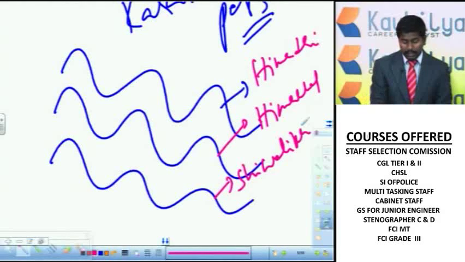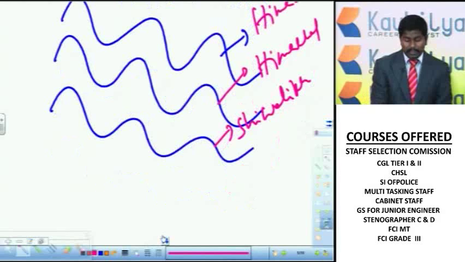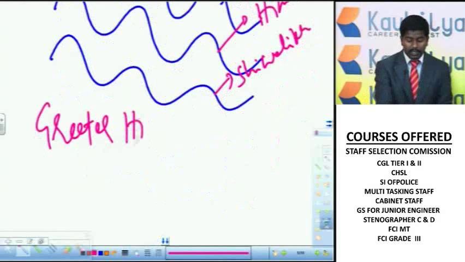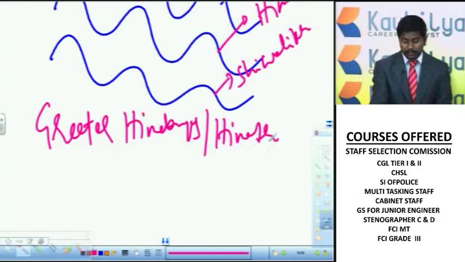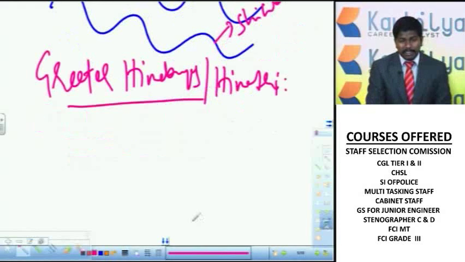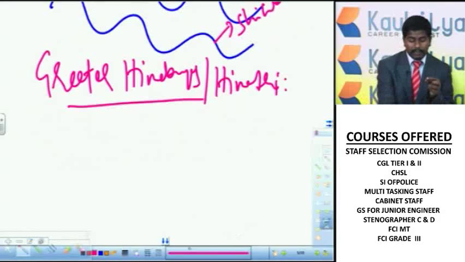Now let us see the importance of the Greater Himalayas, or Himadri. Of all the different ranges in the Himalayas, whether in the Trans Himalayas or the main Himalayas, Himadri is the highest range.